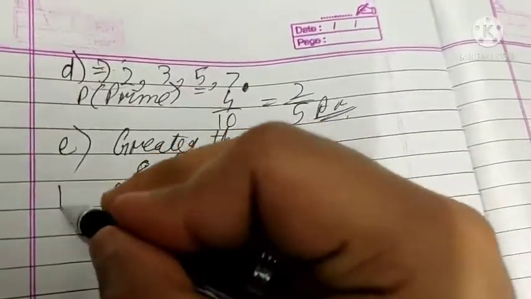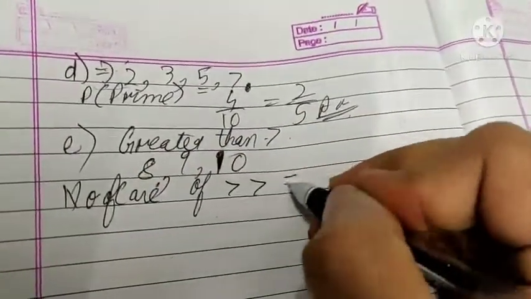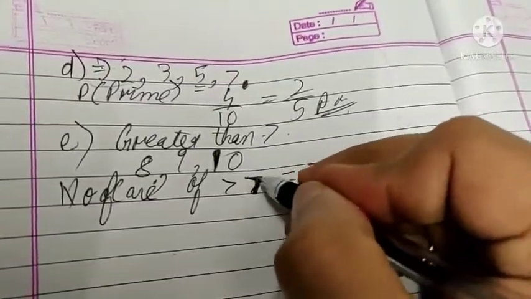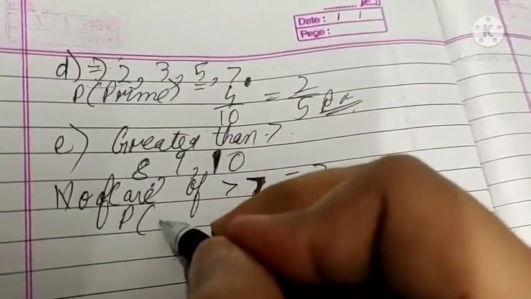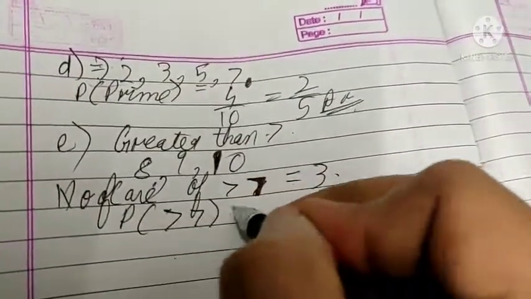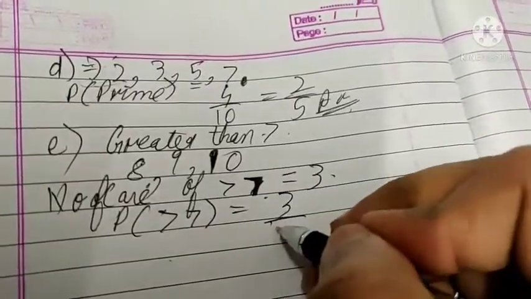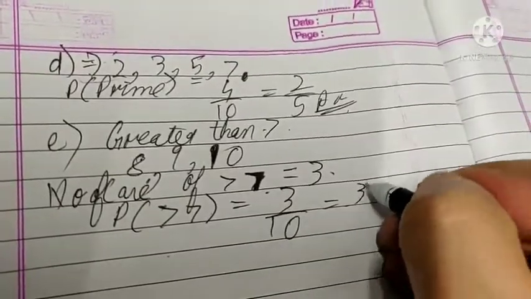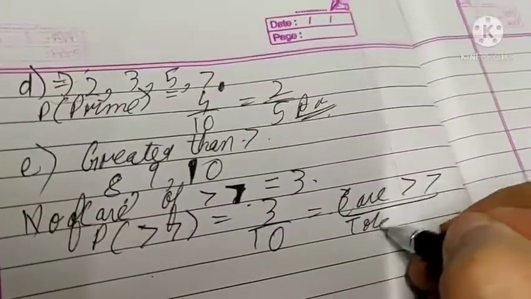Number of cases of greater than 7 are 3. So probability of greater than 7 will be cases of greater than 7 upon total cases. So 3 upon 10 is the answer.